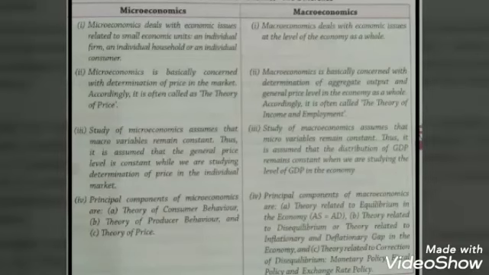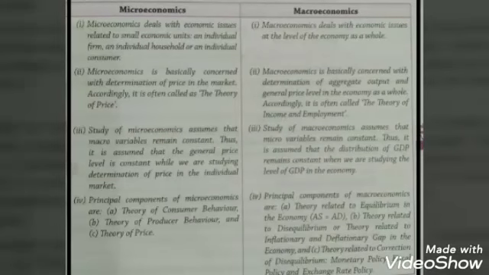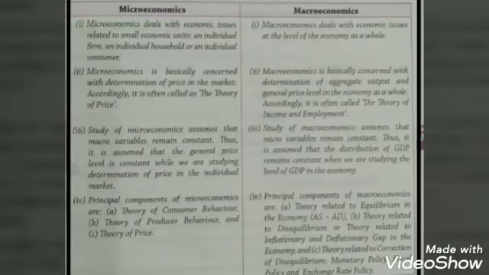And lastly, the vital components of microeconomics are the theory of consumer behavior, the theory of producer behavior, and the most important, the theory of price. Whereas the vital components of macroeconomics are the theory related to equilibrium in the economy, the theory related to disequilibrium in the economy, and the theory related to correction of disequilibrium in the economy. So children, this is the basic difference between microeconomics and macroeconomics.